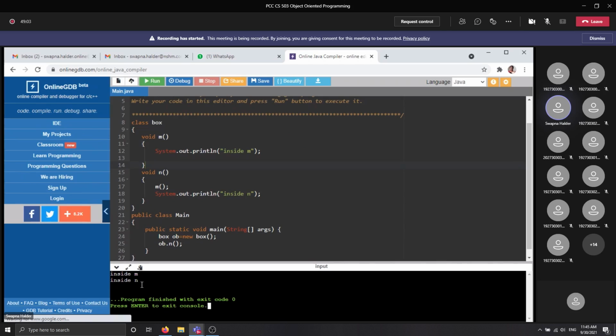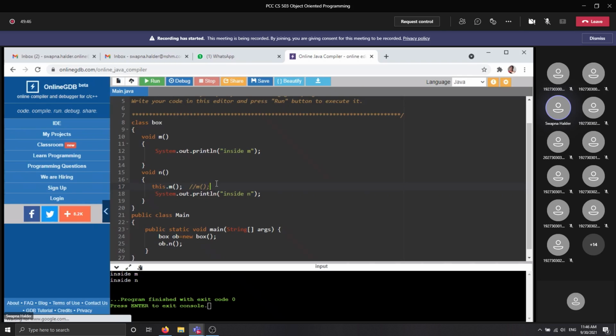This is what you are watching at the front end. But what will actually happen at the back end? At the back end, this line is converted into this line. There is no difference between this statement and this statement.